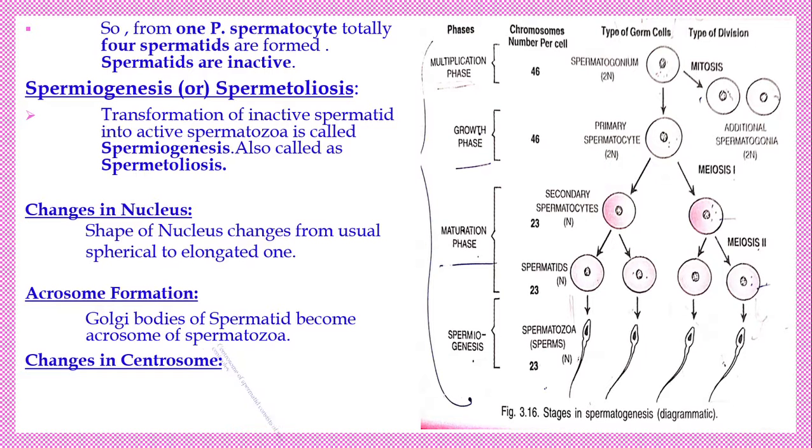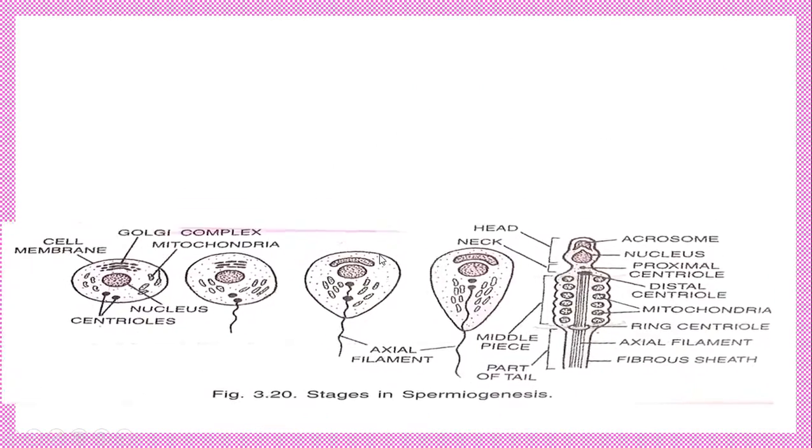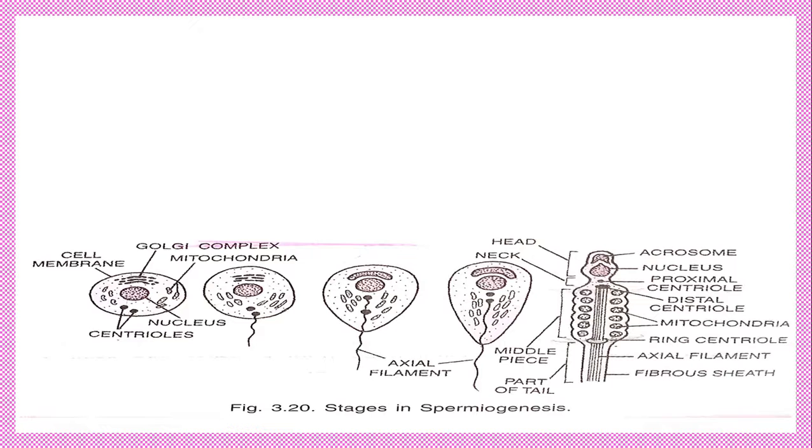Now look at this centriole. The centrosome of the spermatid consists of two centrioles. One is the proximal centriole, another one is the distal centriole. What have we given here? Stages in spermiogenesis. Look, this is the spermatid. It has a nucleus, centrioles, Golgi complex, mitochondria, and cell membrane. So it is an ideal cell. These organelles are going to be converted into various organs of the spermatozoa.